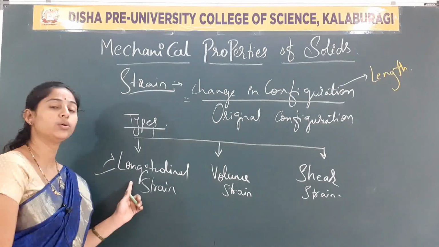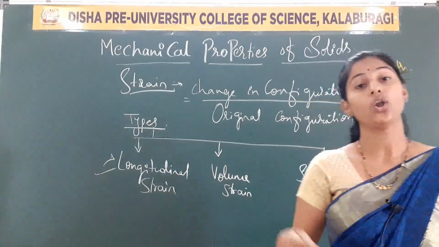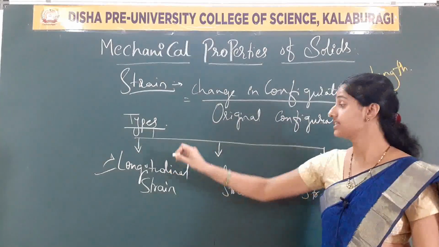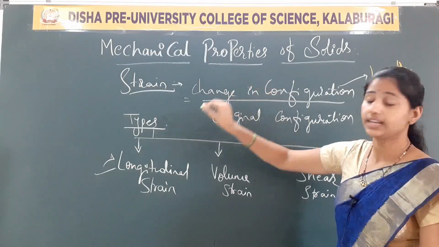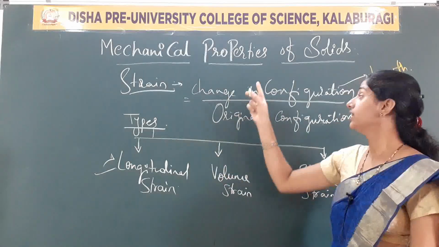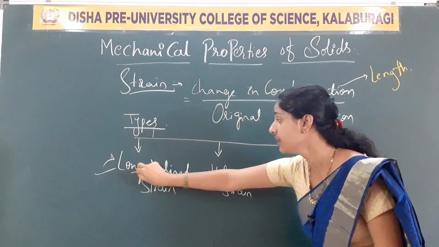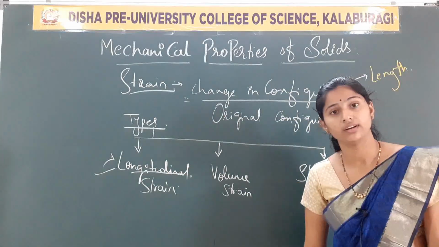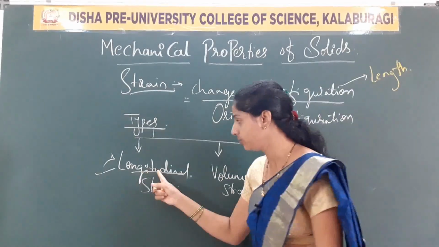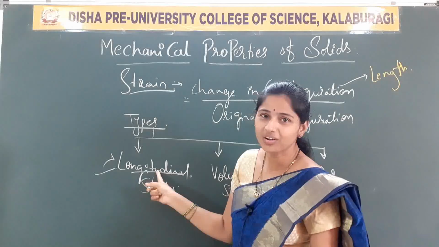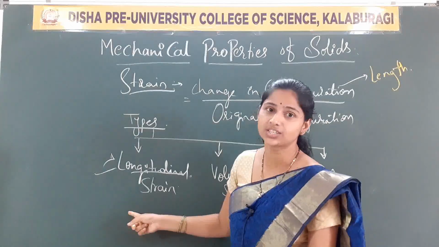That is longitudinal strain. We discussed earlier the longitudinal strain compared with the original formula. The type of strain we have mentioned here is longitudinal, where the length of the body is changing.